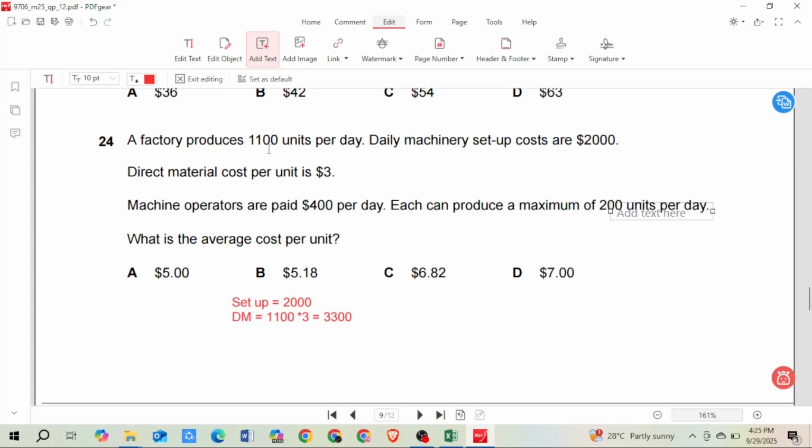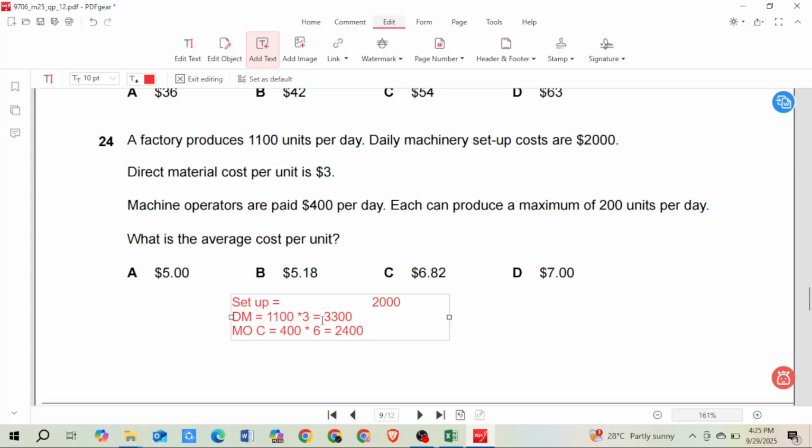But if I had only 5 operators, they can produce only up to 1000 units. So I need 6 operators to produce 1100 units. Each operator is paid 400, and we need 6 of them, so 2400. Make sense?